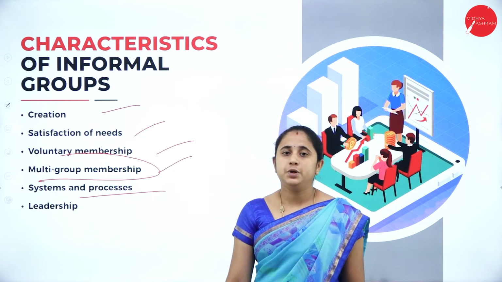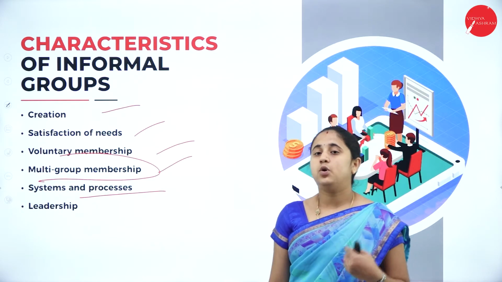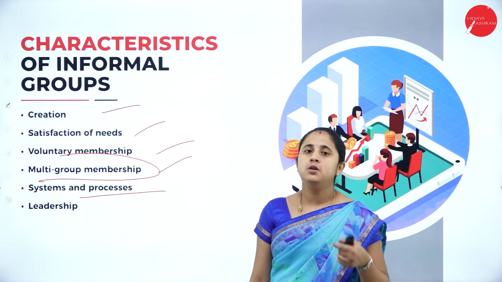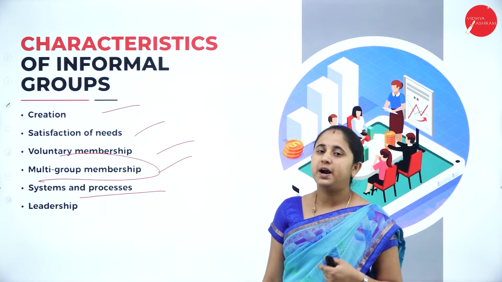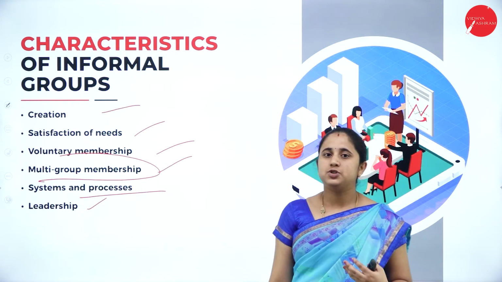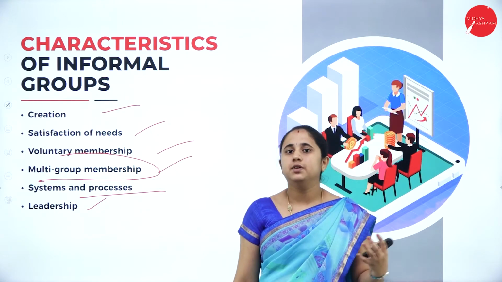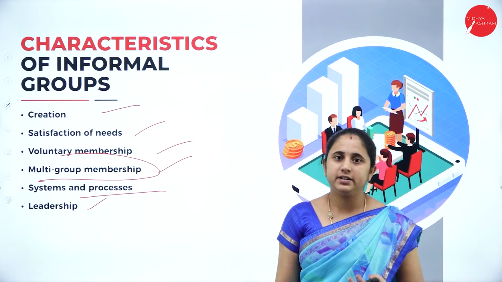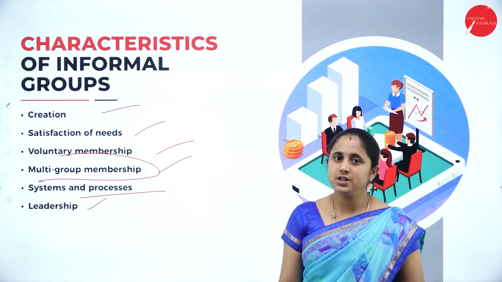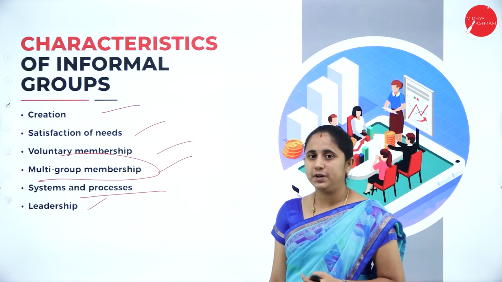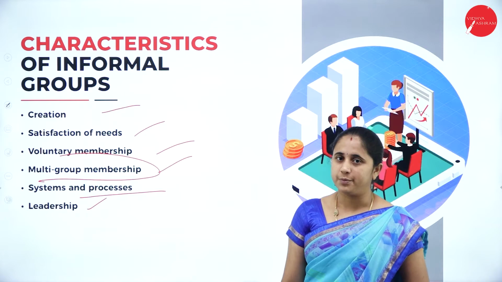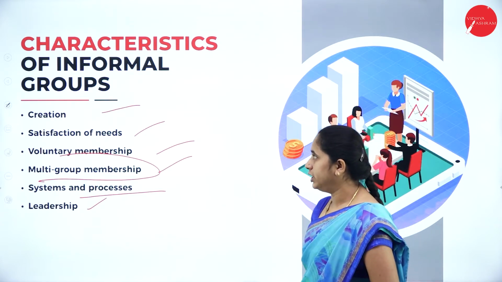So, systems and processes. Under the informal group, the group members follow their own norms, relationships and leadership. Again, leadership is based on the group members: if they accept, they make one leader. There is no involvement of the organization in this informal group. All the members will agree and make one leader. So these all are the characteristics of informal group.